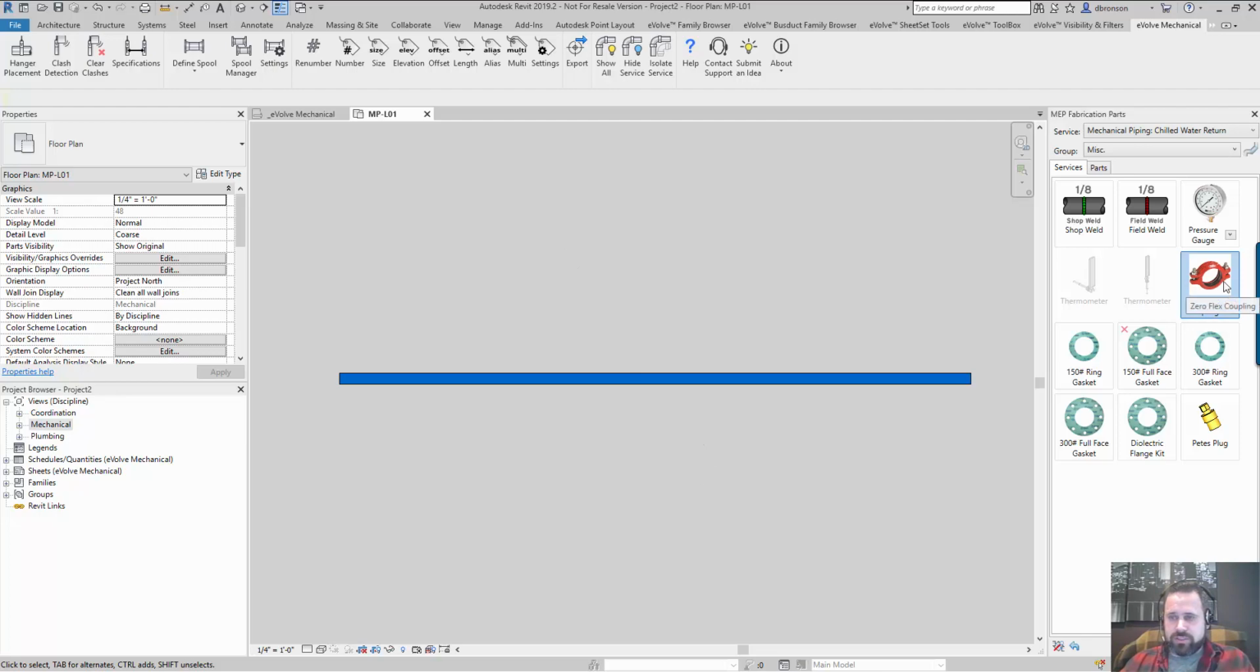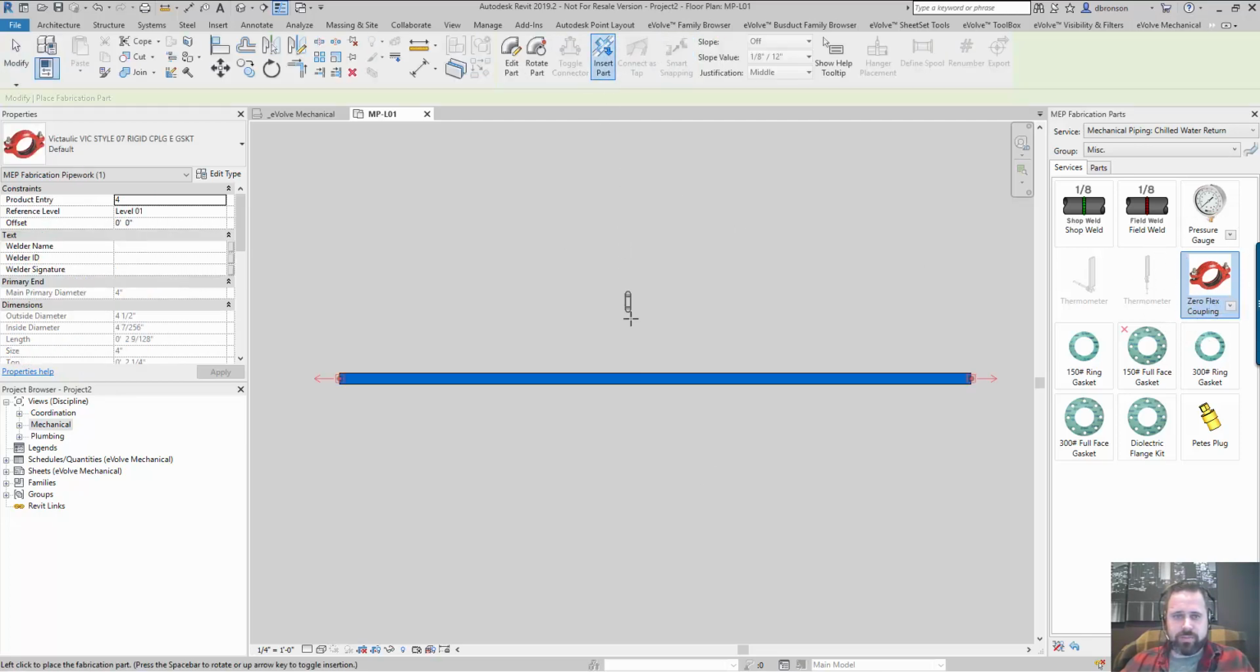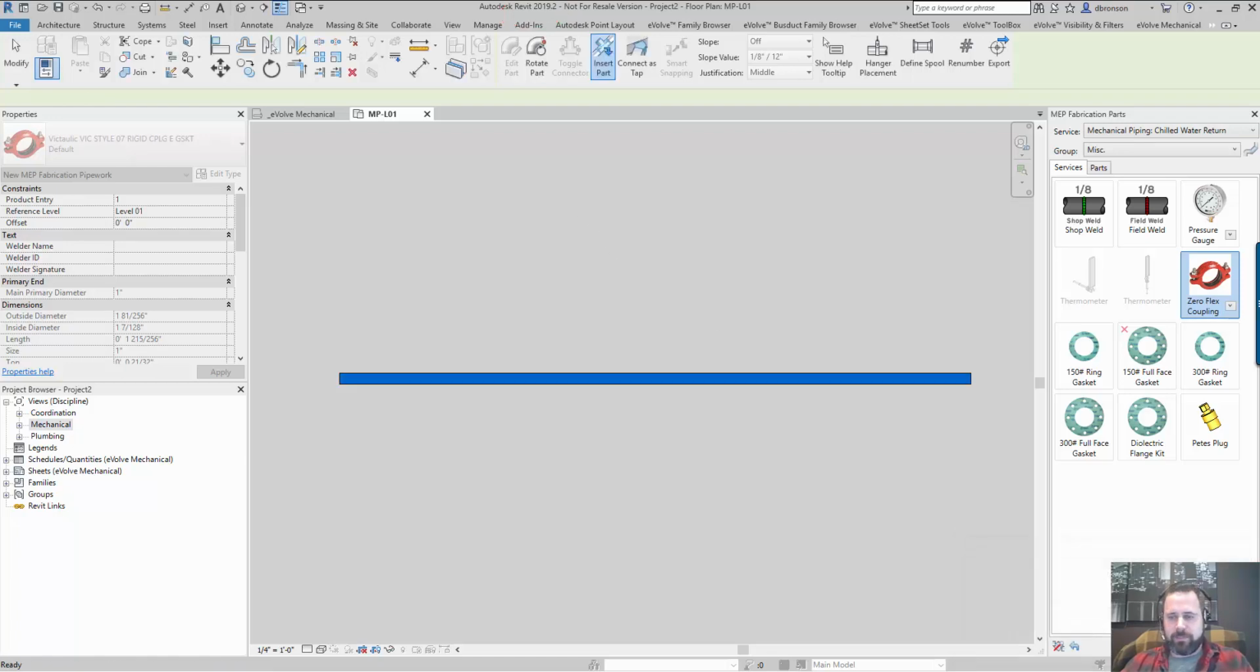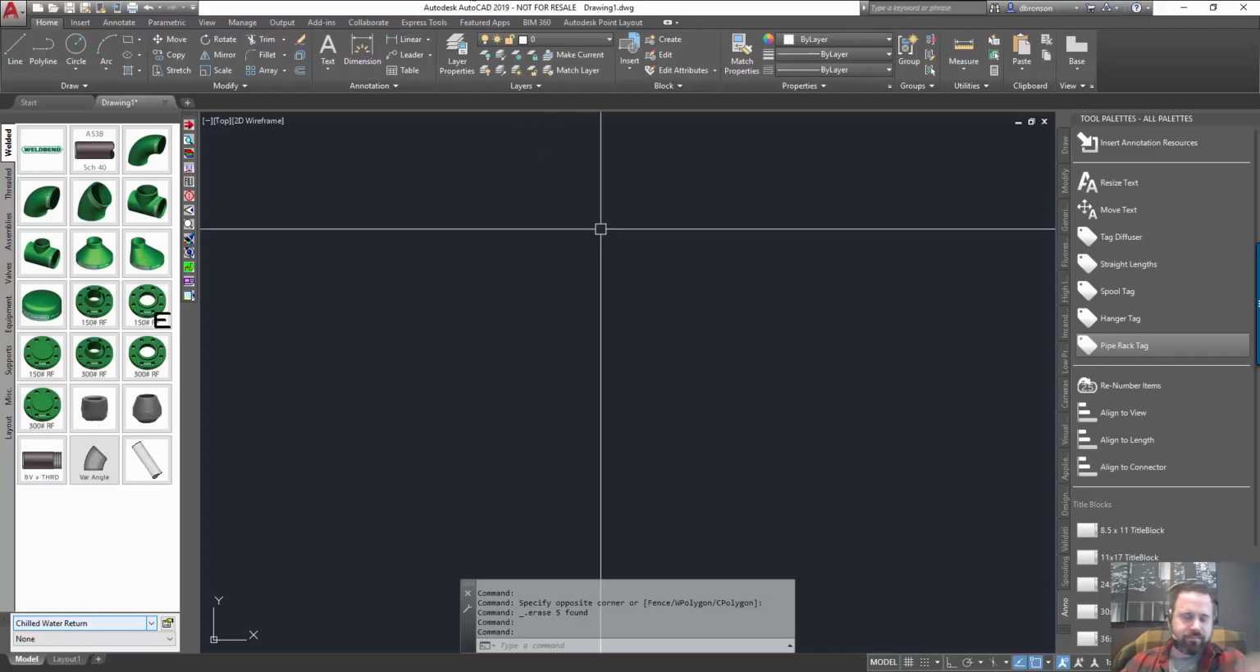So just to show you the behavior, if you click the coupling, insert part, this is what you would typically get: incompatible. But you will notice that I'm in 19.2, so technically I've installed this update. But there's a feature in the actual database itself that we need to take advantage of before we can use this. So I'm going to jump back to AutoCAD,